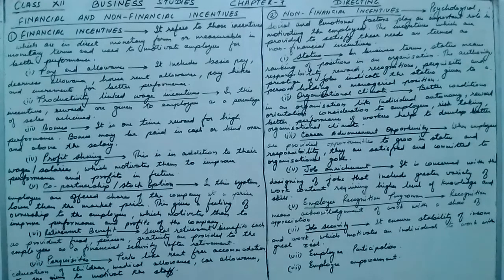Next one is job security. It ensures stability of income and work. So job security ensures the stability of income and work, which motivates an individual to work better. However, it has one negative aspect. It makes individuals feel that they are not likely to lose their job. They start feeling that they will not lose their job, and hence they become complacent and careless in their work.